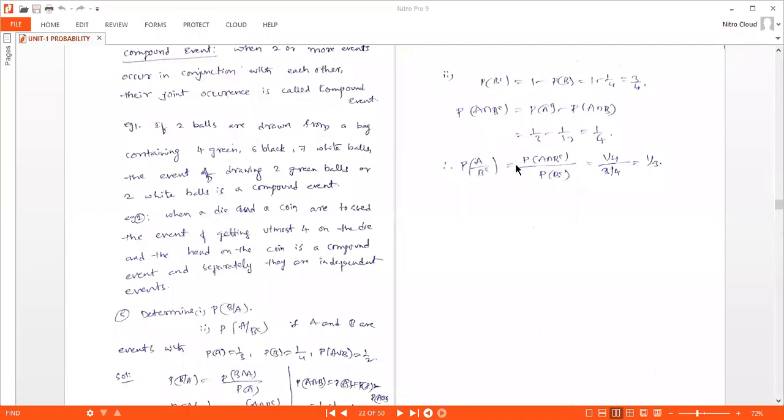Here what we are selecting is 4 on the die and head on the coin. So this is a conjunction of two events, A and B, or die and coin, so we can say this is a compound event. And if you consider them separately, then we can say these two are independent events.